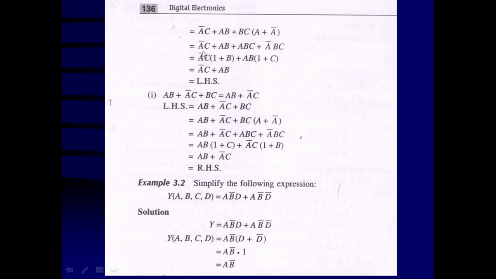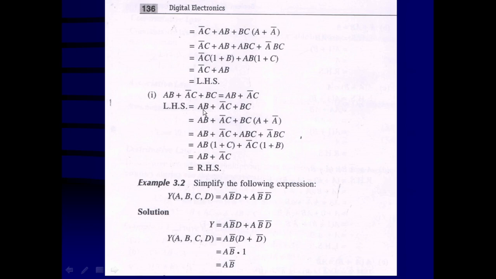Now A bar C is going to be common from the first and fourth terms. Remains 1 plus B. Here 1 will be common, and here B will be common. Here AB will be common, and 1 plus C will be there. Any variable ORed with 1 equals 1. That means A bar C into 1. So A bar C and AB, 1 plus C is going to be 1, and that is multiplied with this one. So AB only. So the left hand side. Now AB plus A bar C plus BC is equal to AB plus A bar C.